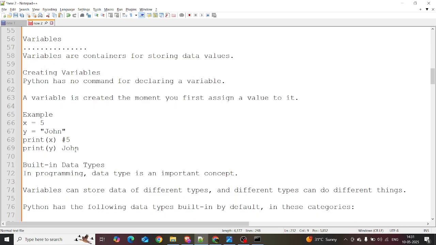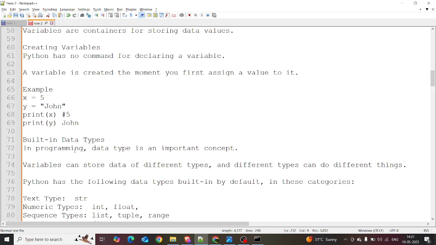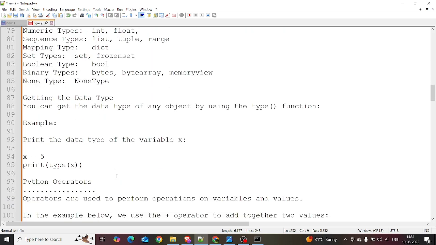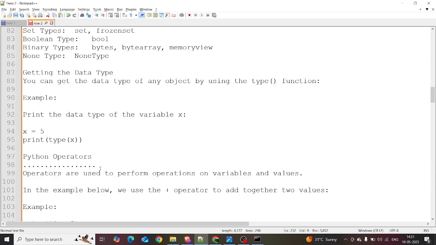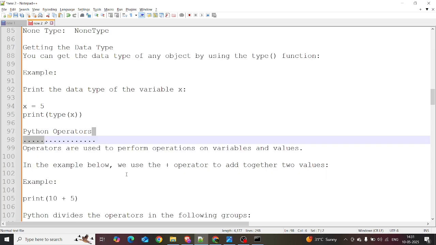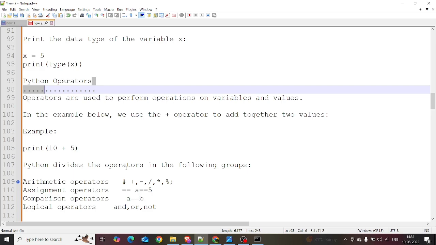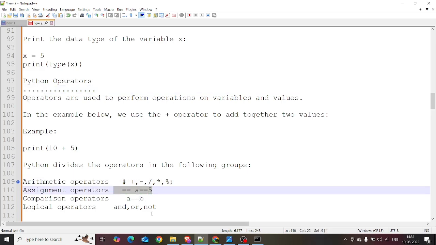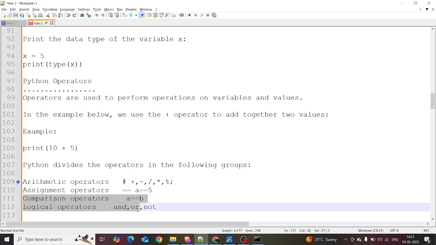and we discussed data types. In Python there are various built-in data types, and we discussed string, int, float, list, and many other things about data types. And in this video we discussed Python operators. Operators perform operations on variables and values. It is basically plus, minus. We practiced some arithmetic operations and assignment operations, and we said comparison and logical operators are mostly used in if else statements.